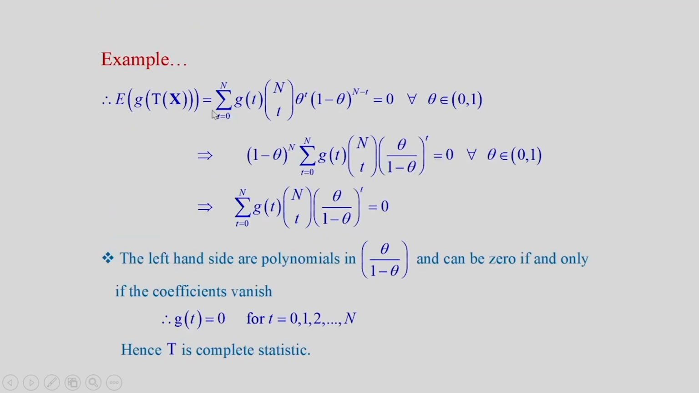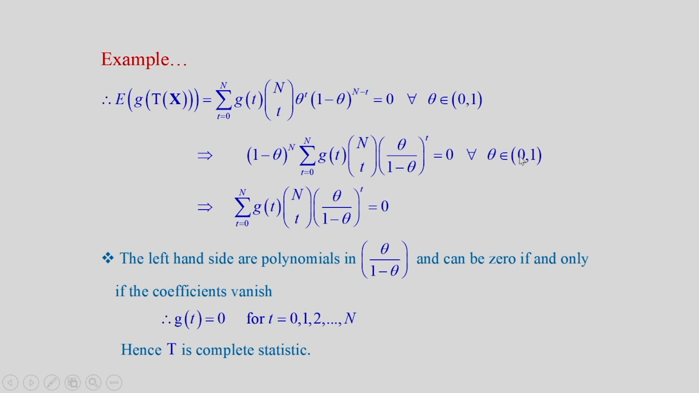So, E of g(T(x)) will be this summation as I showed earlier. Now, (1 minus theta) to the power n is common, so that I can take out. So, it will be same as (1 minus theta) to the power n summation t going from 0 to n g(t) into nCt into (theta by 1 minus theta) to the power t is equal to 0. So, this equality can be written as this for all theta in the open interval 0 to 1.